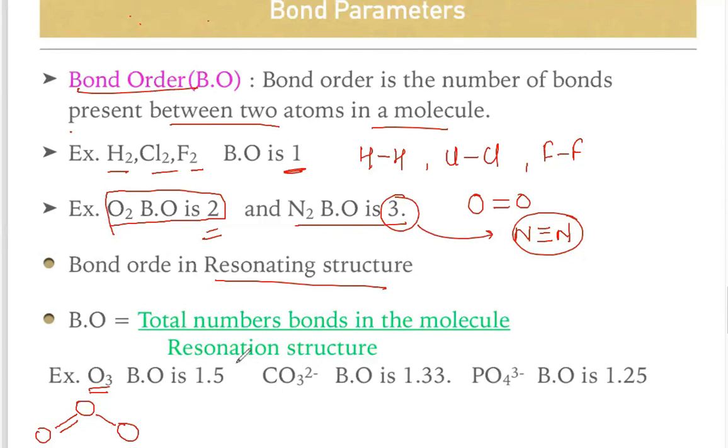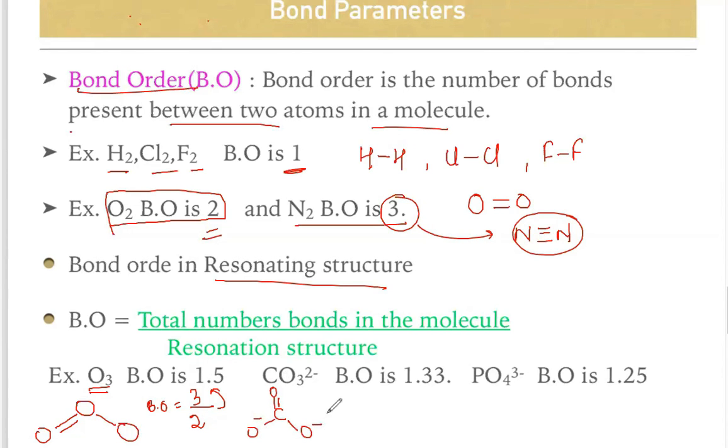If we compare the bond order of O3, with this as our ozone structure, how many bonds are there in the molecule? The total number of bonds is 1, 2 and 3. To calculate the bond order, it is 3 divided by the number of resonating structures. This will form 2 resonating structures, so it is 3 by 2, which is 1.5.